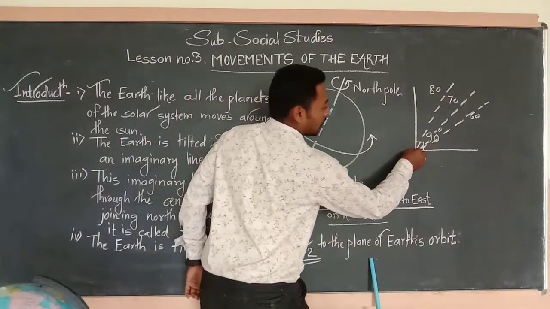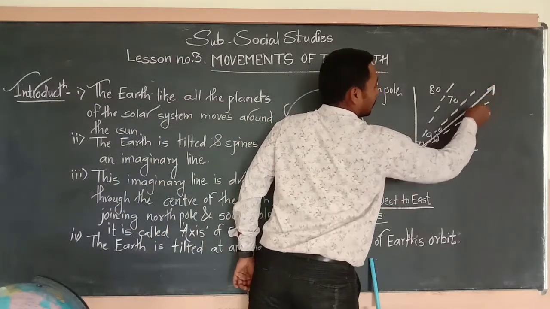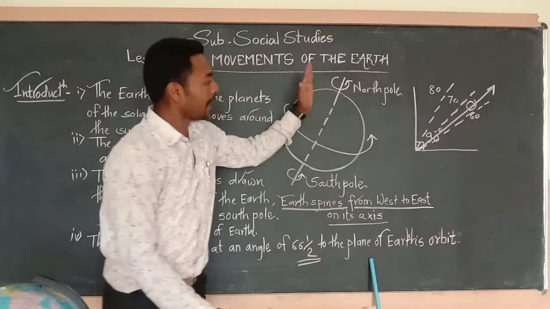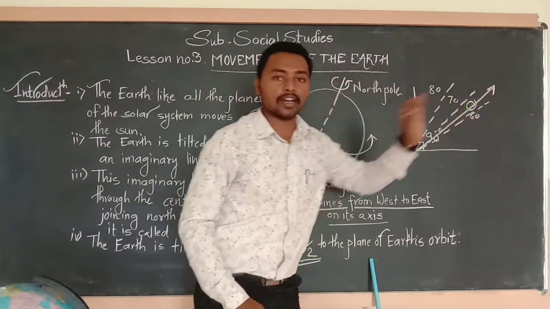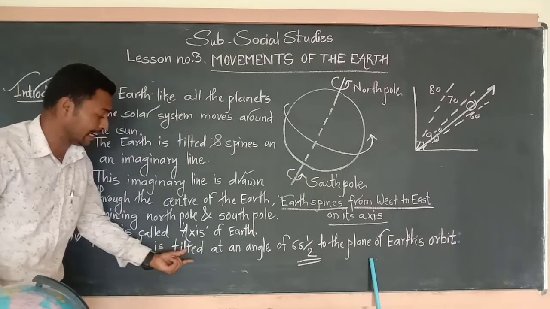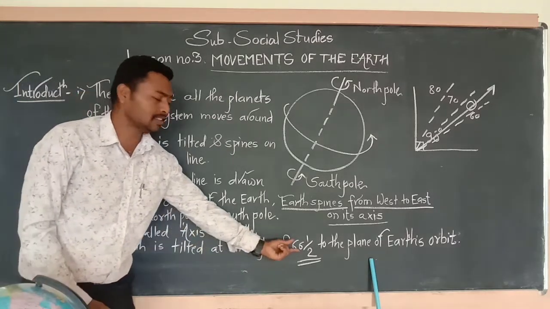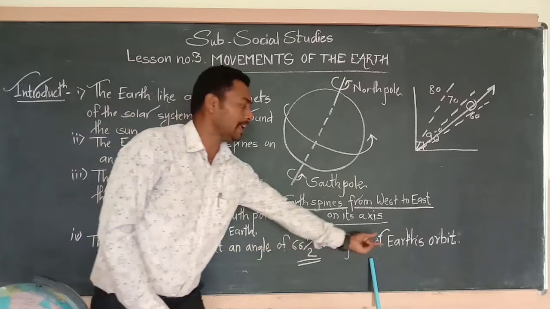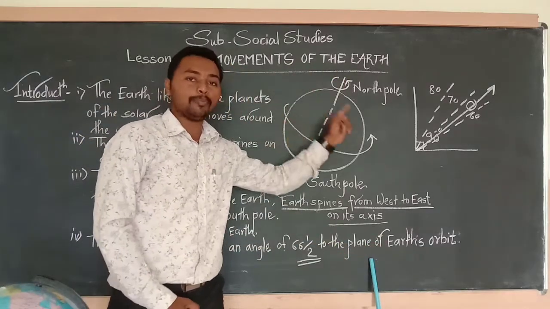In this angle our earth is tilted as it is. Understood? The last point, the earth is tilted at an angle of 66.5 degrees to the plane of the earth's orbit.